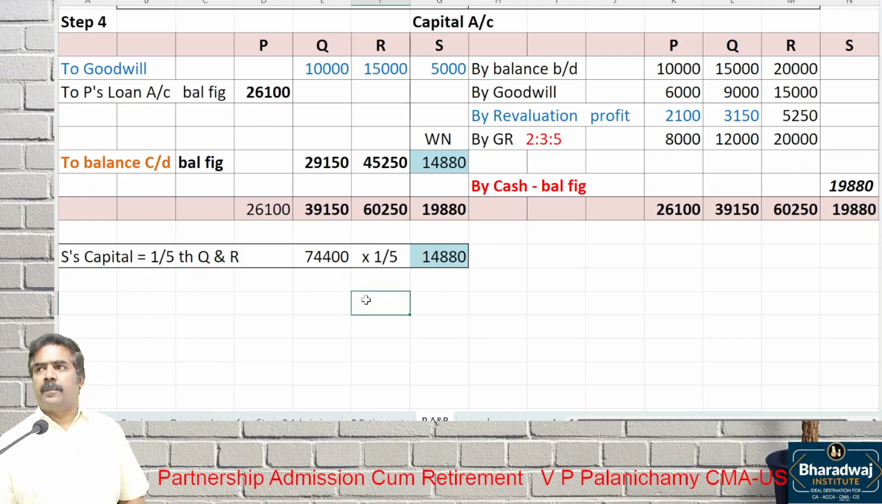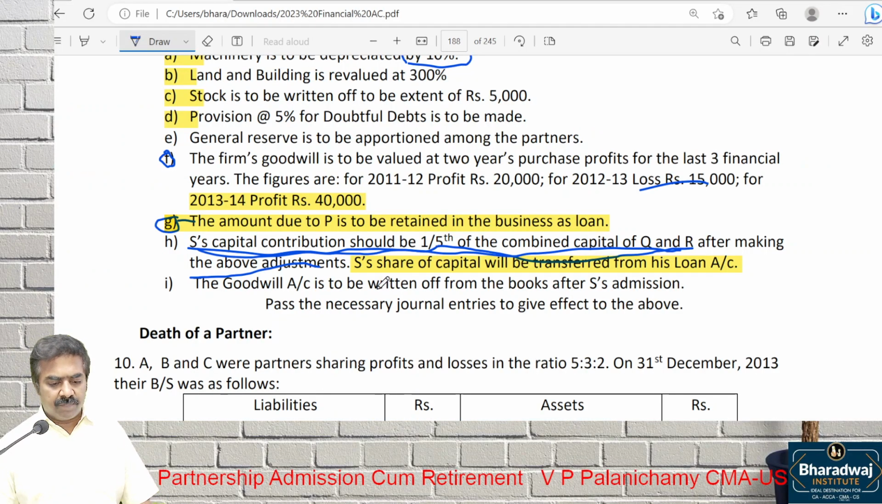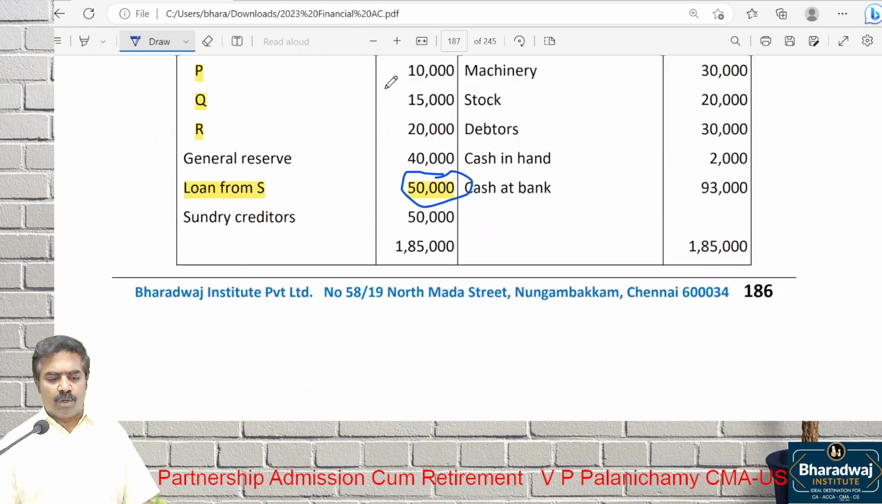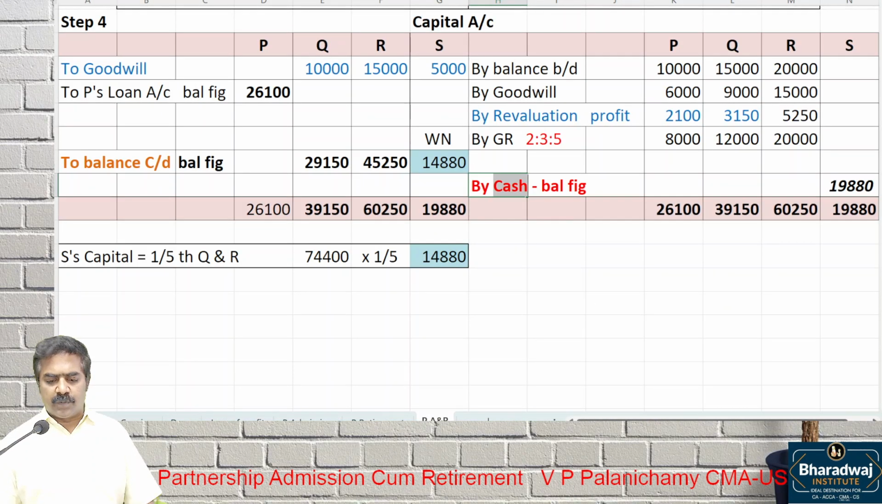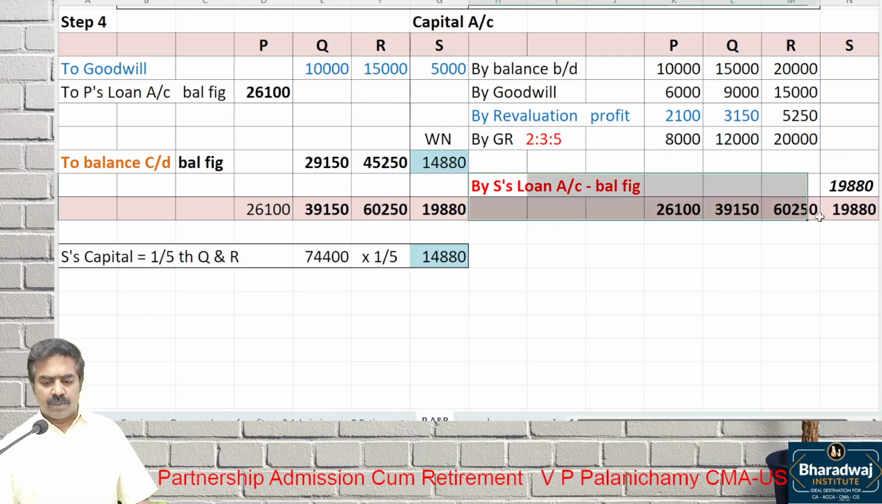Try the balance sheet yourselves and let's see. We have done many balance sheets here. Try to work out the balance sheet. And please remember, I made one more mistake. Here he will not bring cash. Wait, what have we been given? S's capital contribution will be transferred from his loan account. On the liability side, he has given a loan. How much loan is there? From this 50,000, we have to transfer what? 19,880. So this is not brought in cash. This is transferred from which account? S's loan account. Please note this.